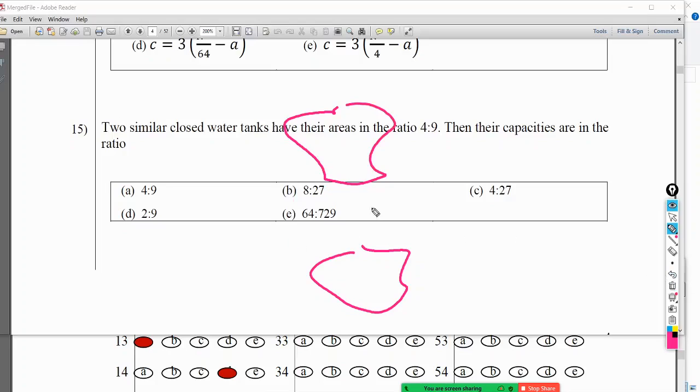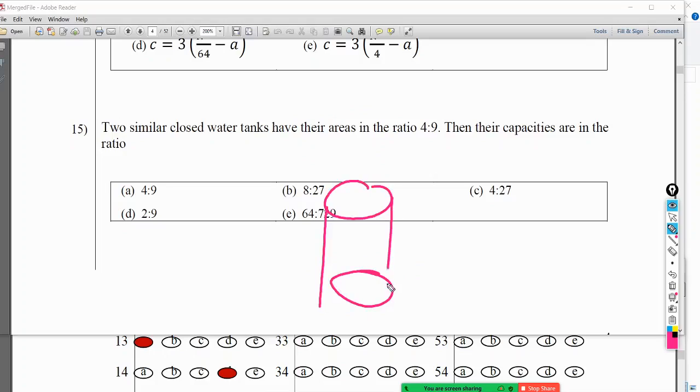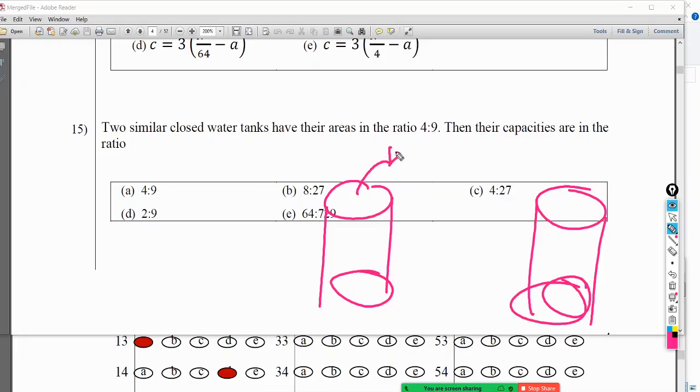Okay, but let's not draw like that. Let's draw it as something like a cylinder, because it's also regular. This is a different one, a regular one. Their areas are 4 to 9. If this is 4a, this is 9a. 2 similar closed water tanks have their areas in the ratio 4 to 9. Then their capacities are in the ratio.